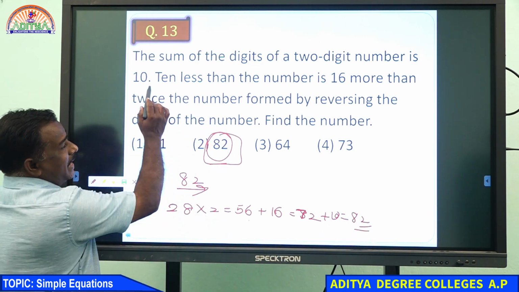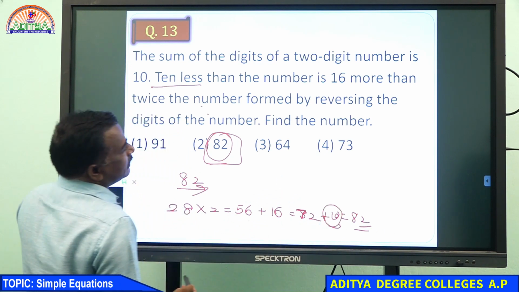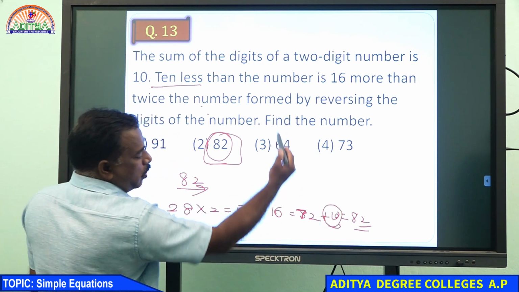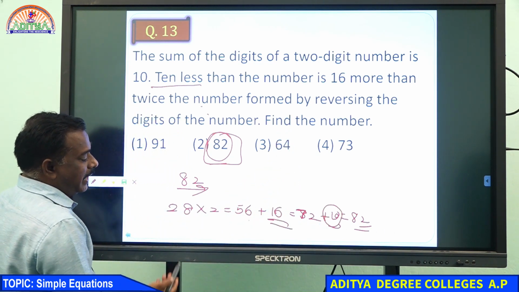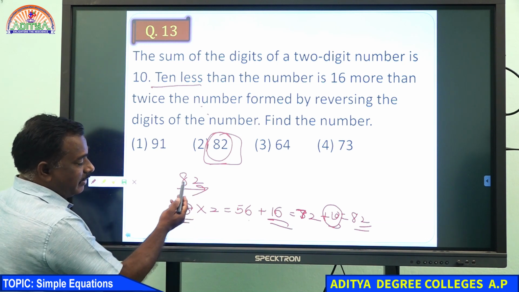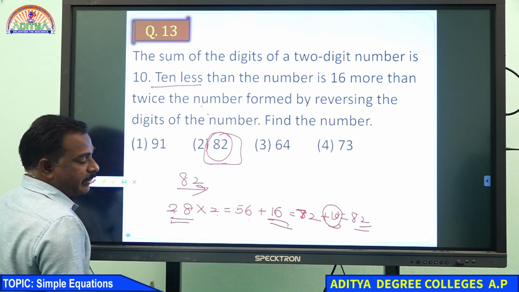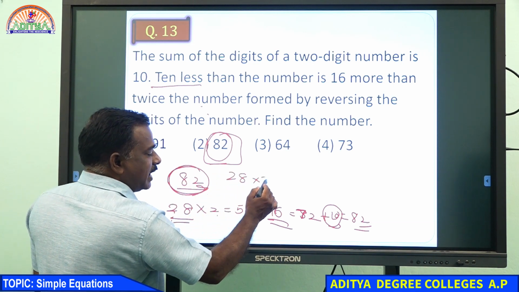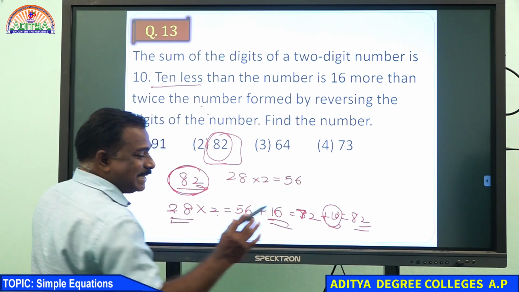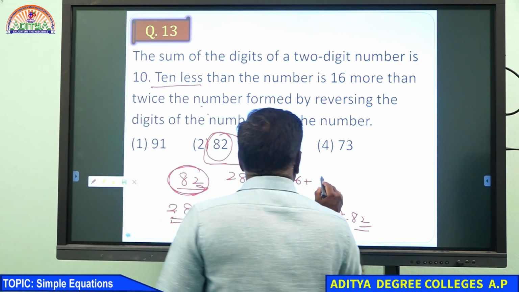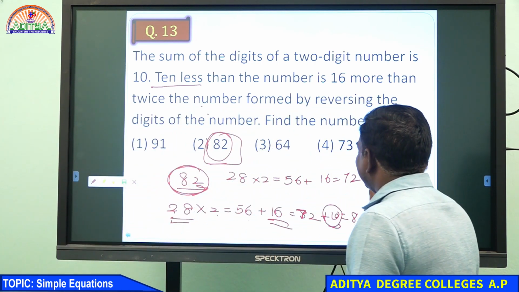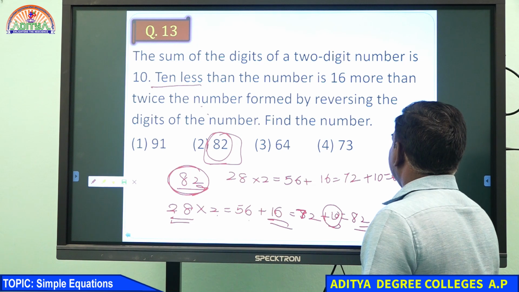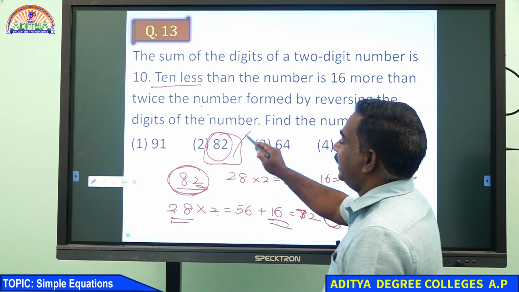See the condition: 10 less, the number, 16 more, and the number is reversed, twice the number. 82, reverse it 28, twice the number 56, 16 more 72, 10 less 82. So the number is 82.